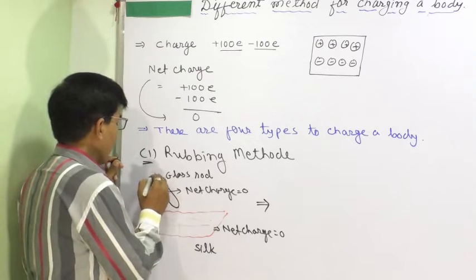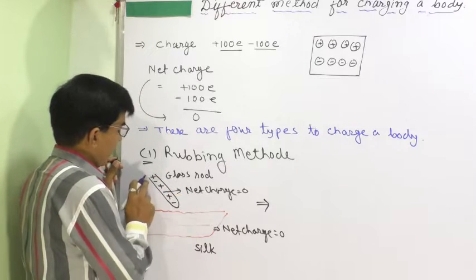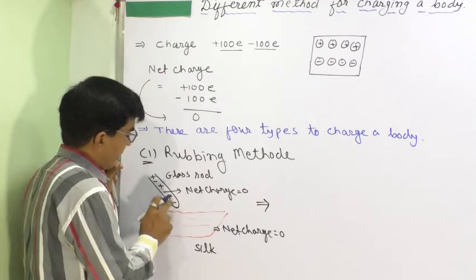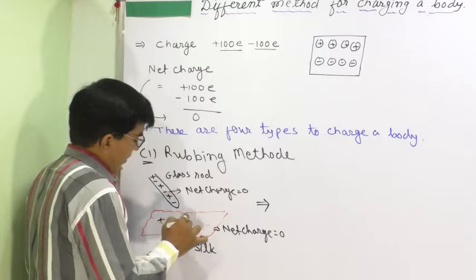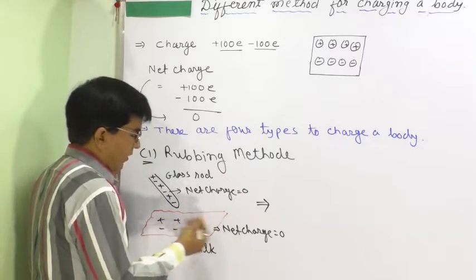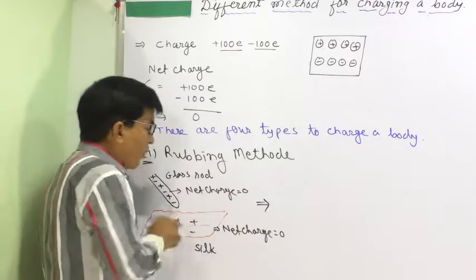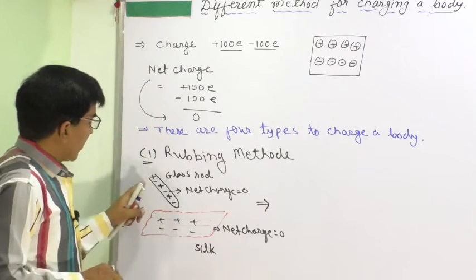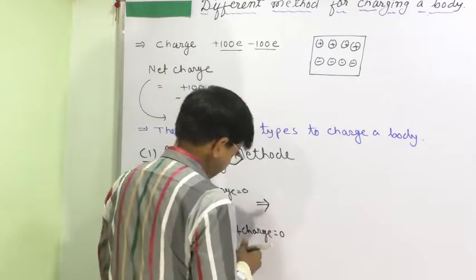Net charge 0 means equal amounts of positive and negative charge. These three are positive charges, these three are negative charges, so the net charge is 0. Here also there are equal amounts of positive and negative charge, so it is also 0 initially. But when we rub the glass rod on the silk cloth, what will happen?